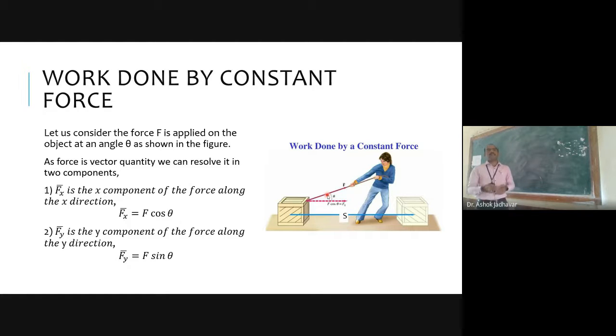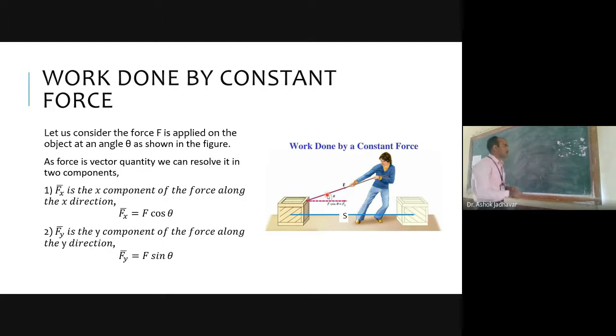Here, we know work done is defined as force times displacement, which we have already discussed. Work done is defined as the dot product of force and displacement. Now we are going to discuss what happens if you have a constant force.